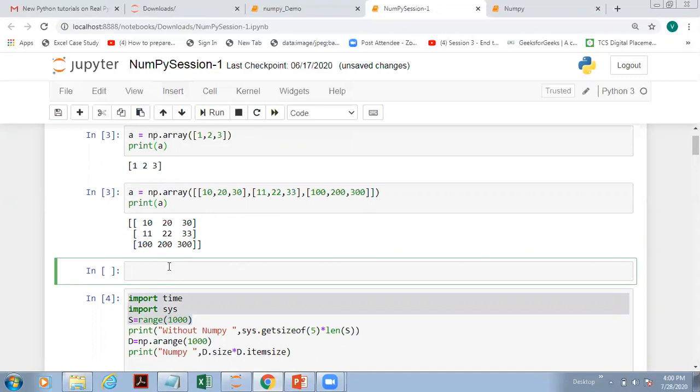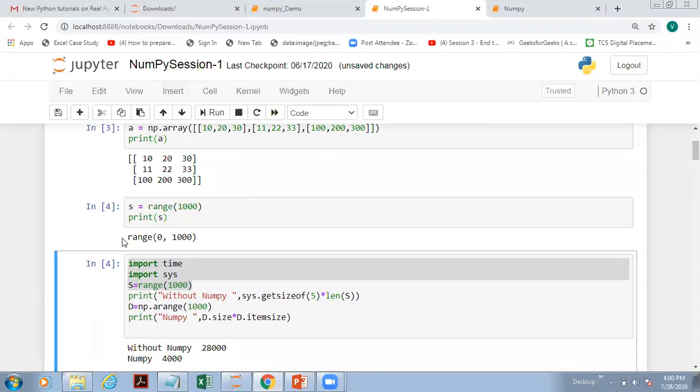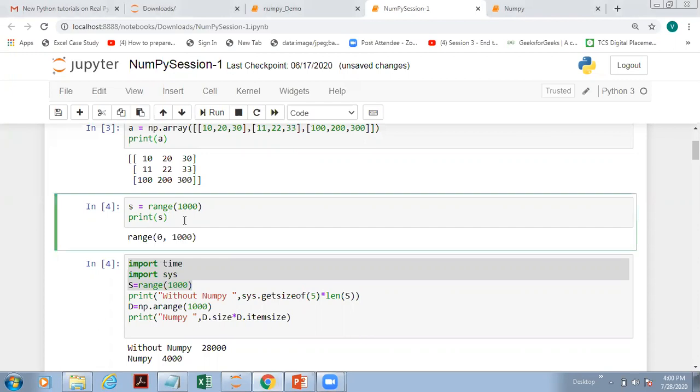So if I write range here and print this value, what do you observe? You can see it returns the range object itself. Basically it doesn't return any direct value. You do get the values, but you actually get a range object. If you want the elements, you have to iterate through it.